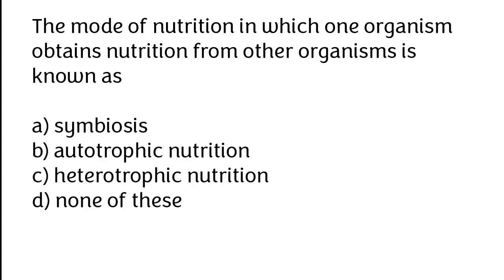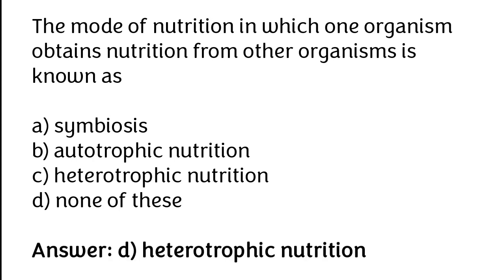The mode of nutrition in which one organism obtains nutrition from other organism is known as symbiosis, autotrophic nutrition, heterotrophic nutrition, none of these. The correct answer is option D, heterotrophic nutrition.